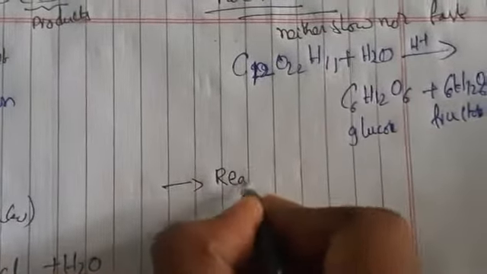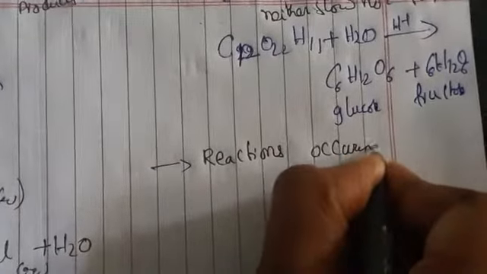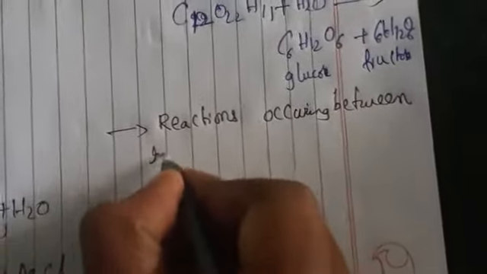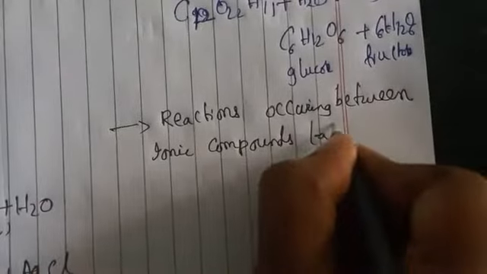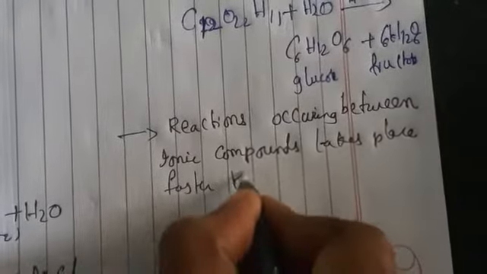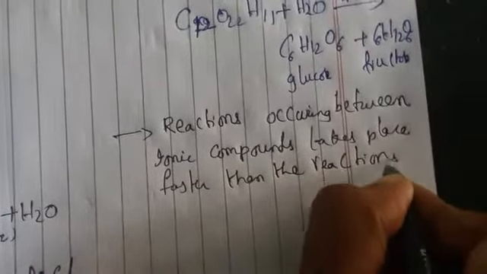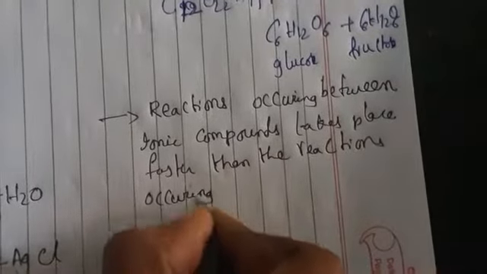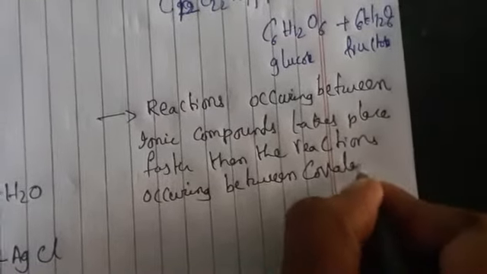substances. For example, reactions occurring between ionic compounds take place faster than the reactions occurring between covalent compounds.